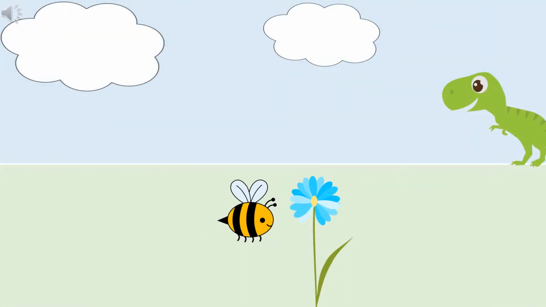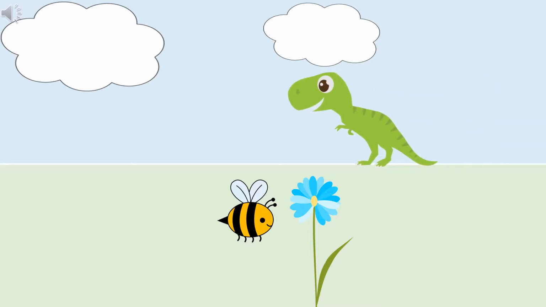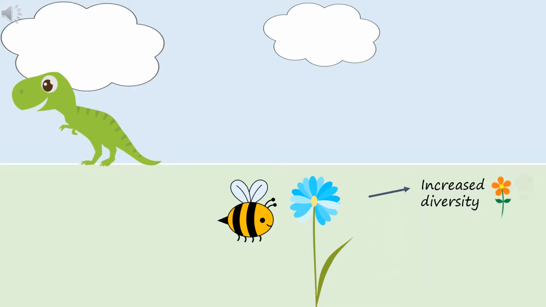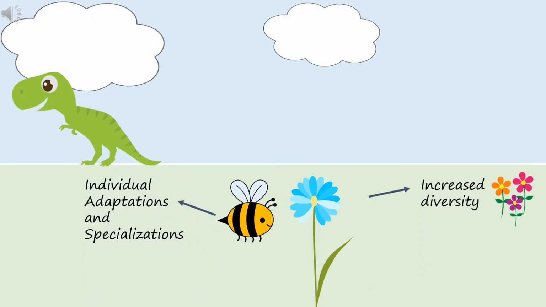The mutualistic relationship between bees and flowers dates back as far as 100 million years ago, during the Cretaceous period. This mutualistic relationship implies that both species directly benefit from their interactions. For instance, the bee benefits by consuming the nectar from the flower, whereas the flower benefits from the bee through pollination dispersal. The progression of their association has increased diversity, as well as individual adaptations and specializations.